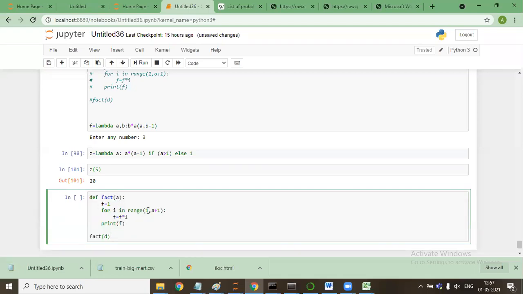So it starts from 1. Here we have said a. Whenever the user passes a value, say 5, it will go from the negative side: a into a minus 1, 5 into 4, and it will keep on iterating till it reaches 1, else it will be 1. So 5 into 4, then 4 will be 3, 2 and 1, and it will keep multiplying till 1 is reached. Here we have done it on the increment basis, here we have done it on the decrement basis.